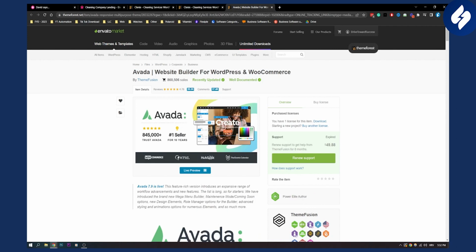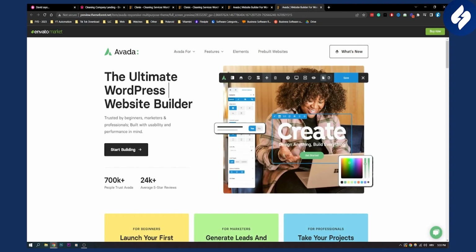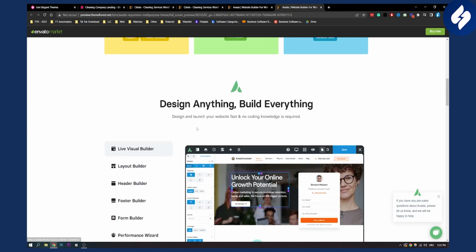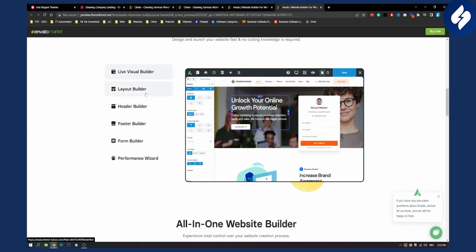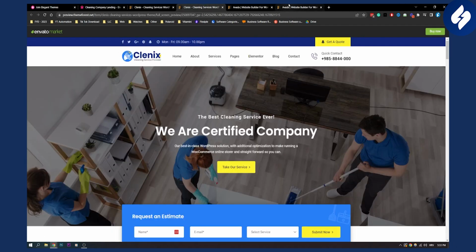Number 3 is Avada. Now, Avada is a website builder for WordPress and WooCommerce, but it also serves purpose for cleaning services or cleaning businesses. As you can see, if we click on live preview, we can go here and we can see that Avada has a lot of different things, and it has that drag and drop website building so that you can start building ASAP. Now, as you can see, you have a lot of different things here on Avada. You have live visual builder, layout builder, header builder, footer builder. If you want a more advanced website, then use Avada. Avada is great for that. If you want a more simpler website, then definitely use Clinics, as I showed you here.